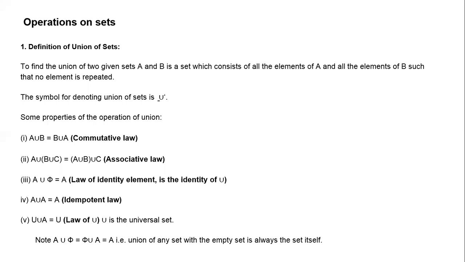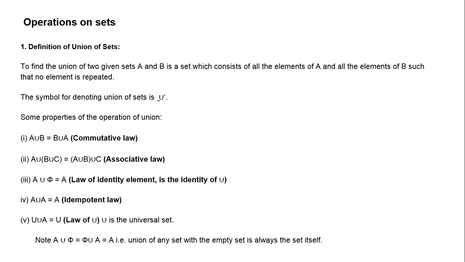So the null set is one subset, then the subset with only element 1, then only element 3. Like that, if you go on writing all possible subsets for set A, the total is 16. That is, 2 power n number of subsets are possible for any set with n elements. Is it clear? Any doubts?